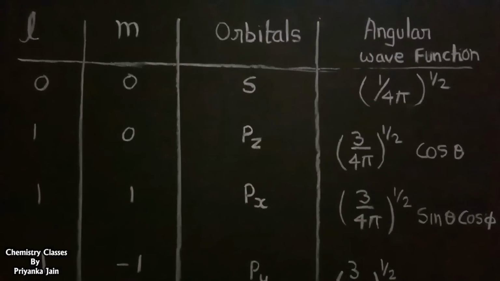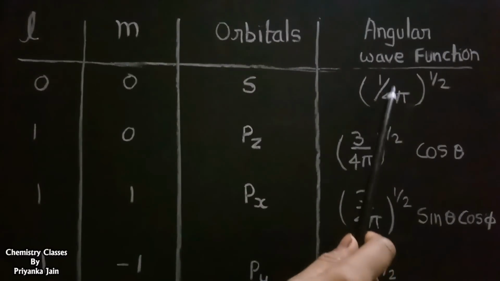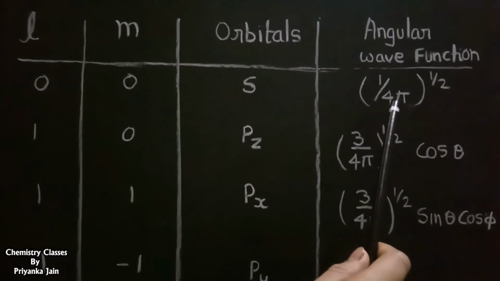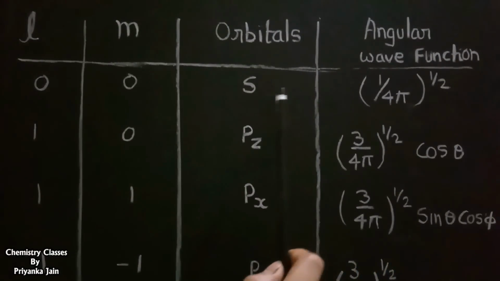Now we see how the angular wave function varies with the orbital. When the l value is 0, the m value is 0 and it represents the s orbital. And for the s orbital, the angular wave function is square root of 1 upon 4 pi. Here there is no angle present, so the s orbital does not depend upon angle and hence it is spherically symmetrical.